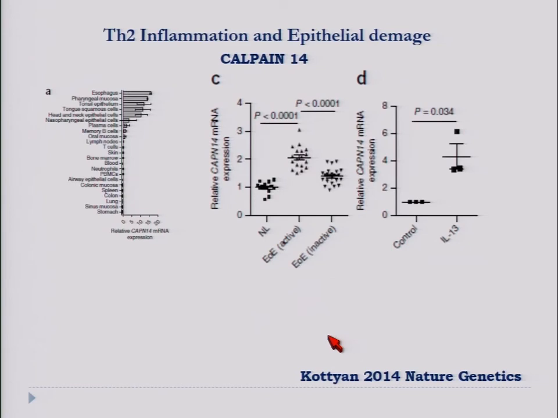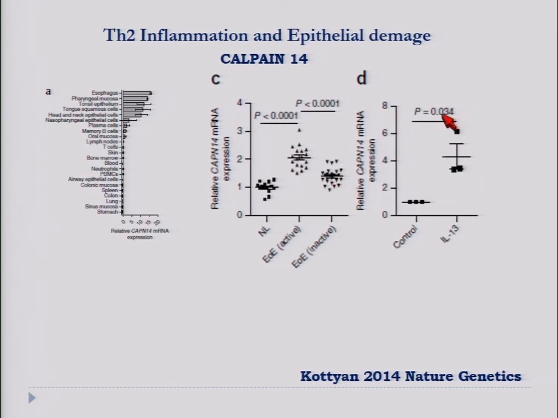This hit was interesting because, as shown in the data from the Cincinnati group, they demonstrated that the esophagus is the main producer of calpain 14. So this is a molecule specifically expressed in the esophagus, and interestingly it is modulated by Th2 cytokines.